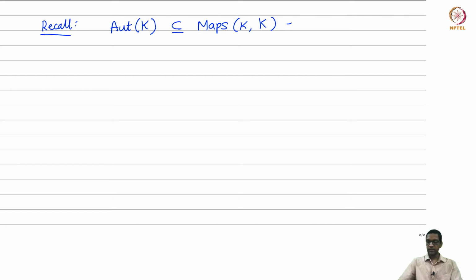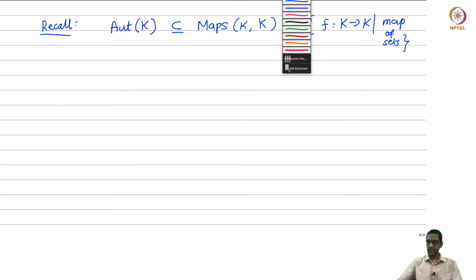Now recall that the group of automorphisms is a subset of Maps(K, K), the set of all maps from K to K. Just functions from K to K, maps of sets with no further structure.